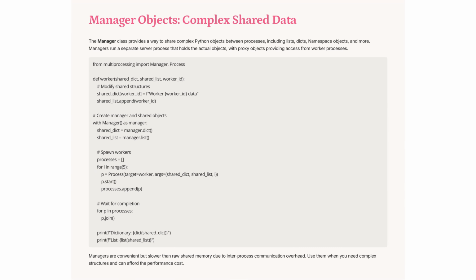The Manager class enables sharing complex Python objects like lists and dicts between processes. It uses a server process to manage these objects with proxies for worker access. While convenient, managers are slower than raw shared memory due to communication overhead. Use them for complex structures when performance is not critical.